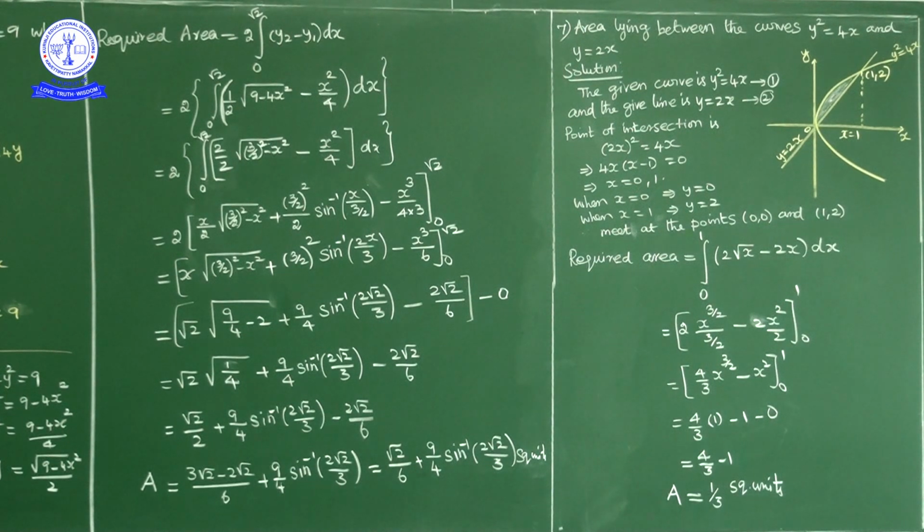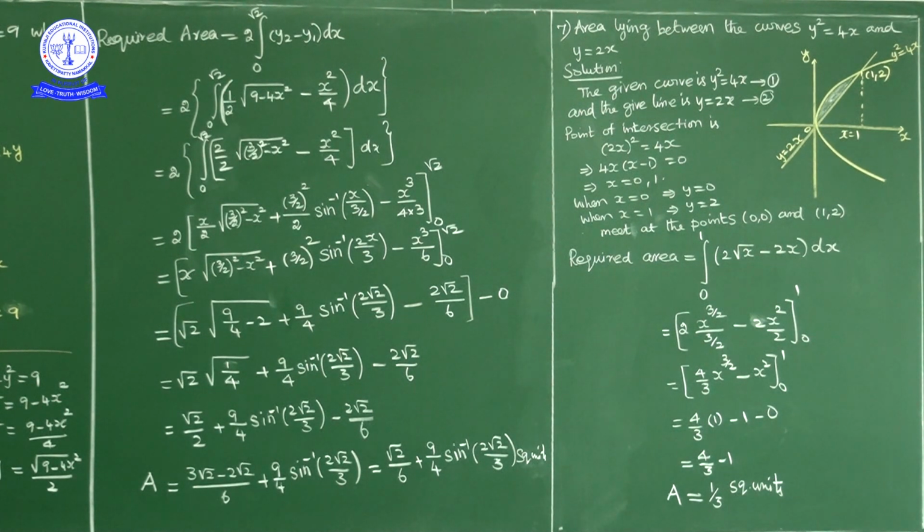Okay, so 2 into root x integration is x power 3 by 2 upon 3 by 2, minus 2 into x integration, x square by 2, lower limit 0, upper limit 1. Now here 2 gets cancelled, the 3 by 2 in the denominator comes in the numerator as 2 by 3, 2 into 2 by 3, 4 by 3 into x power 3 by 2 minus x square, lower limit 0, upper limit 1. So in place of x, if you substitute upper limit 1, we get 4 by 3 minus 1, and if you substitute lower limit 0, that is 0. So 4 by 3 minus 1 is 1 by 3 square units. Okay, that is the area lying between the parabola and the line.